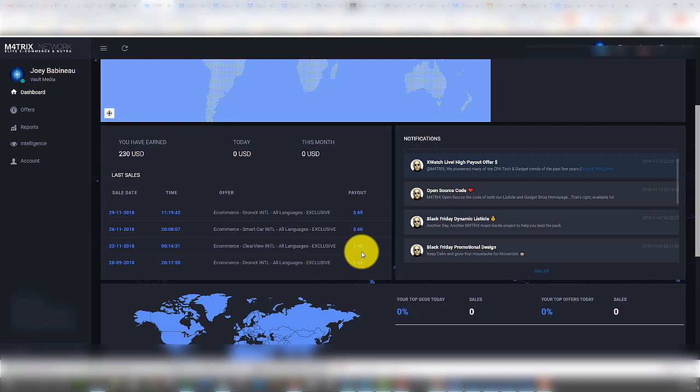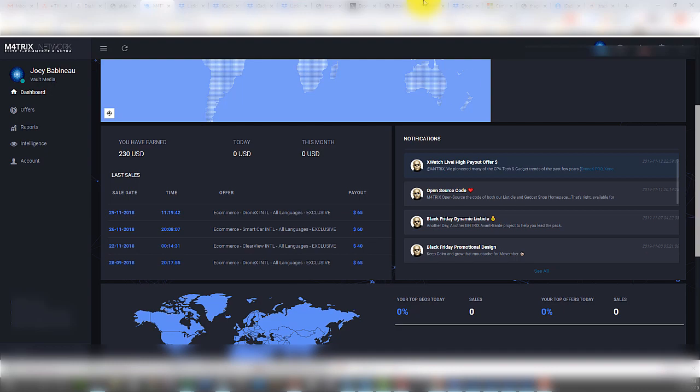up. You're going to need some testing budget at first, but once you tweak and test and get all your things working and optimized, there's no end to the amount of money you can make doing this, especially if you take this to Google or Facebook traffic. You know, this is just Bing. This is just one small little ad network out there. There's tons of places you can use these same strategies.